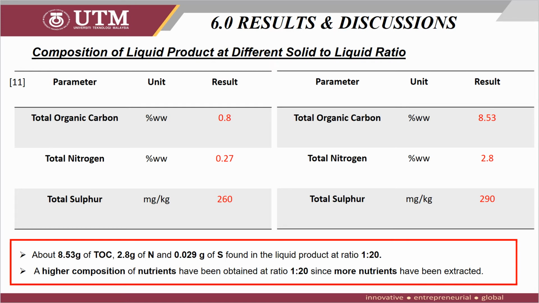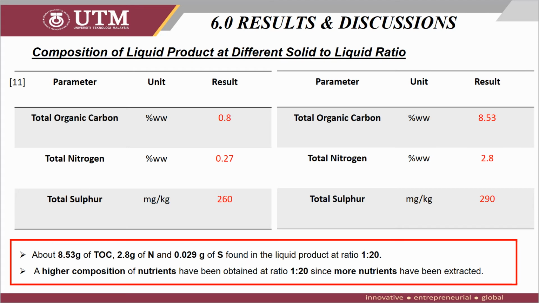The presence of TOC and N had proven that the SCW pretreatment had successfully extracted the organic and amino acid compounds respectively from the chicken feathers, as amino acid is composed of nitrogen atoms, while the S content proved that the SS bond in the chicken feathers had successfully broken down and turned into a soluble product. Thus, this shows that all the nutrients have been broken down into soluble nutrients in the solvent from the chicken feathers.